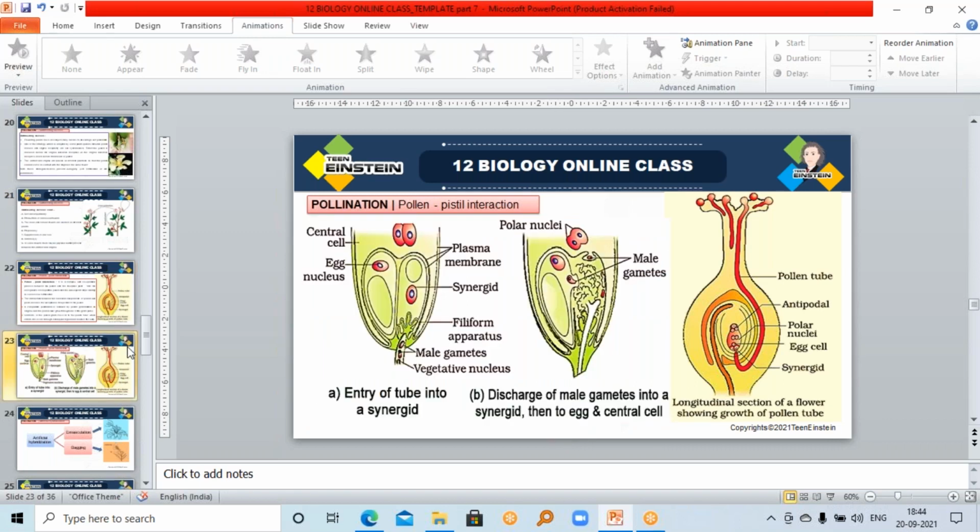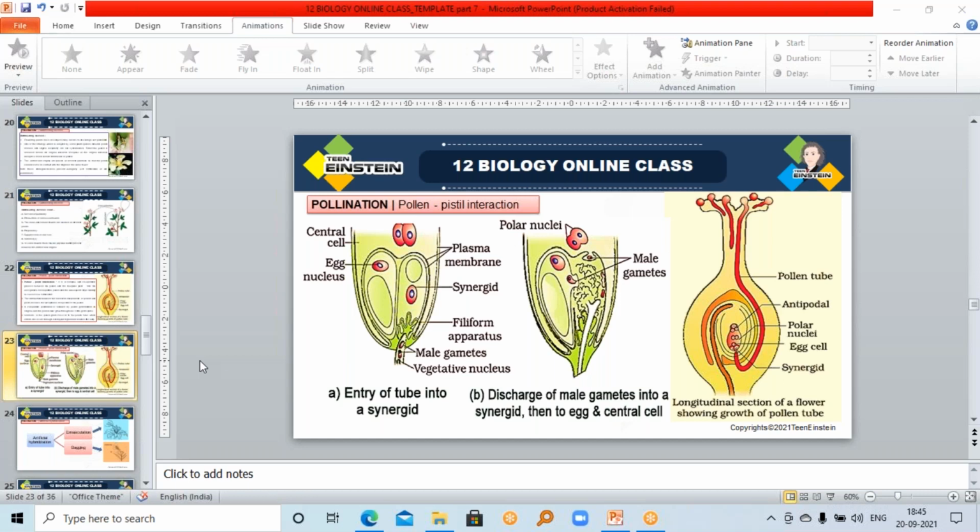And next, while studying the structure of pollen grain, we learned about the 2-celled and 3-celled condition of pollen grain. Hope you remember. In the 2-cell condition, there will be a large vegetative cell and a small generative cell. The small generative cell will be floating in the cytoplasm of the vegetative cell.